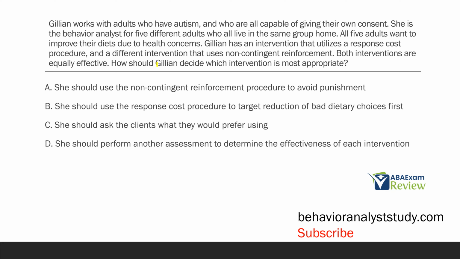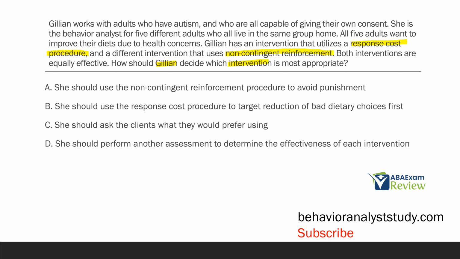So we're looking at Jillian and how she should decide what intervention is most appropriate. So Jillian works with these adults and they can give their own consent. Important. She is the behavior analyst and they all live in the same group home and they want to improve their diets. She has an intervention that utilizes a response cost procedure. Now, stop there. You should be thinking about this. Response cost is punishment just by definition. So she has a punishment procedure, and then she has a non-contingent reinforcement procedure.